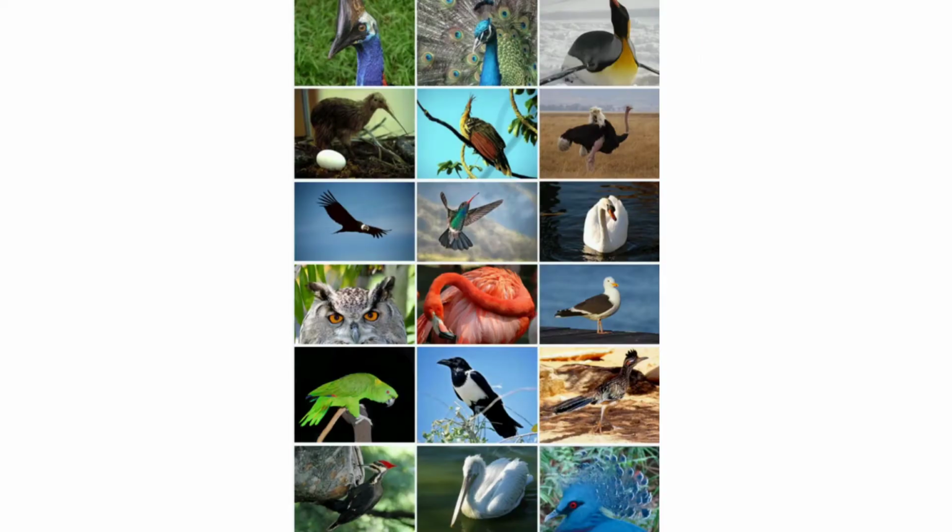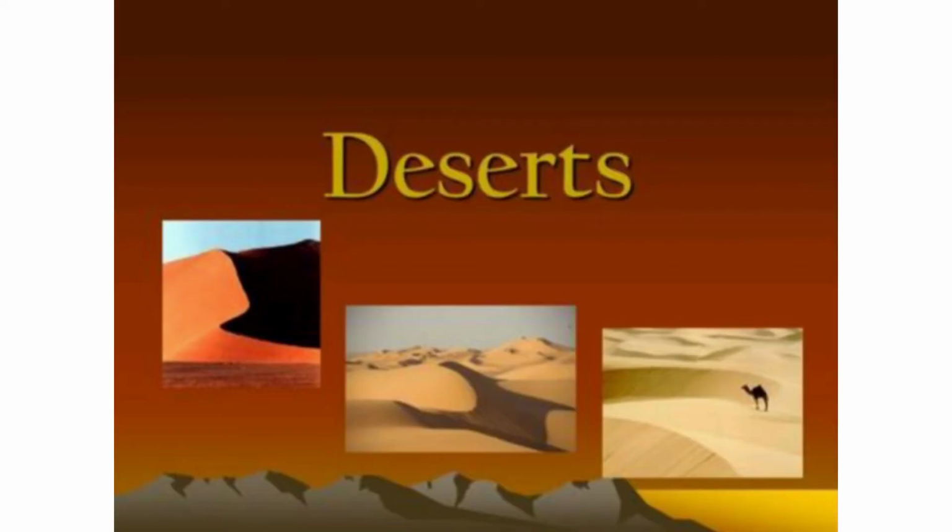Animals live in particular habitats where their adaptations make it possible for them to survive on Earth. Plants and animals have different ways of surviving in the living conditions of their habitats. Today we will study about desert and grasslands.